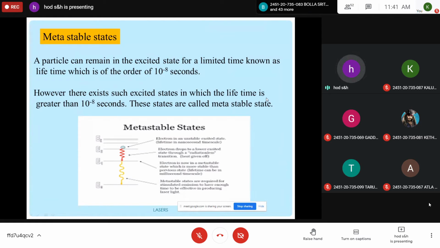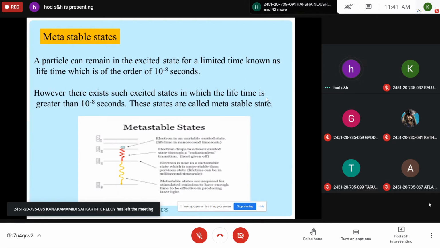Then the particle is excited to the higher energy state, but the particle can remain in the excited state for only a limited time, known as lifetime, which is of the order of 10 to the power of minus 8 seconds. So the time period is very, very limited. By absorbing a photon, a particle can jump from the lower energy state to the higher energy state, but after 10 to the power of minus 8 seconds, which is the lifetime, it comes back. However, in some atomic processes and mechanisms, the lifetime is greater than 10 to the power of minus 8 seconds. These states are called metastable states.